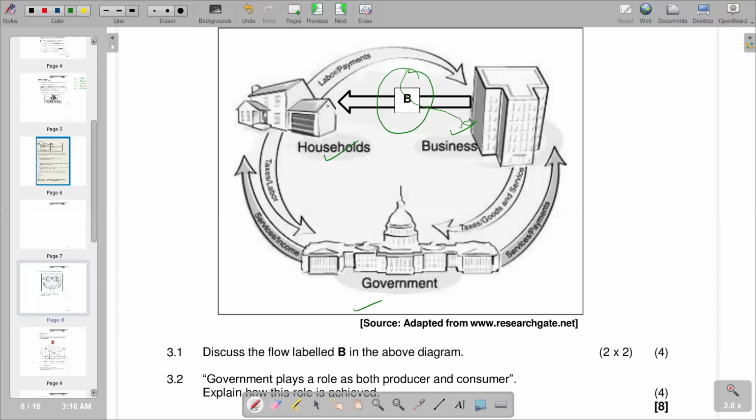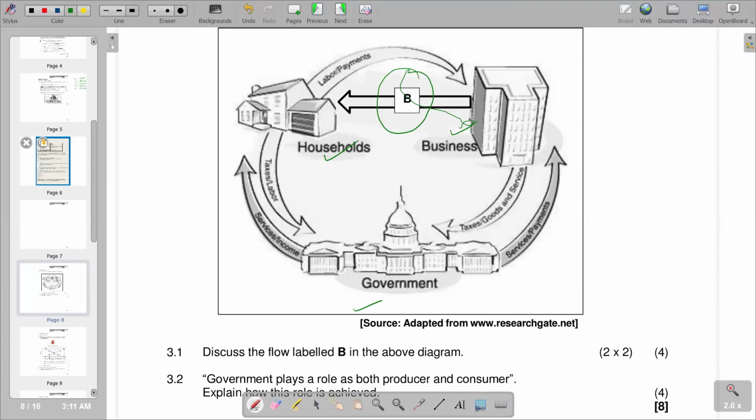Or on the other hand, the households can provide labor to the businesses. When they provide labor, the households are paid wages and salaries. So the movement of P can also be wages and salaries. So we have two options. You can just say goods and services, or you can say wages and salaries. So this is what we have.